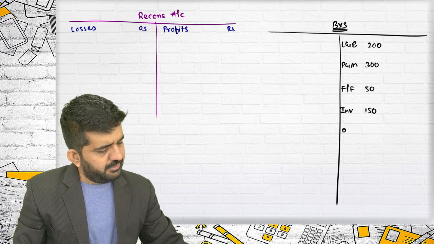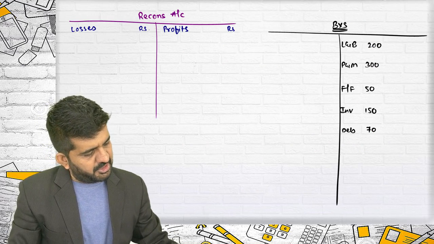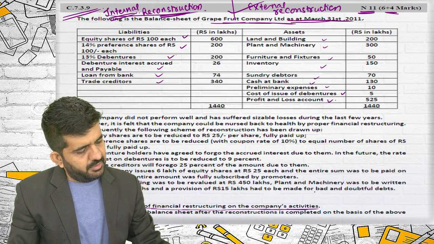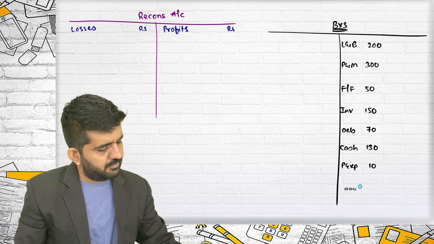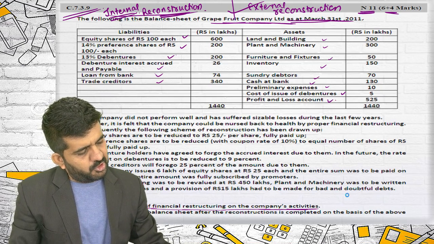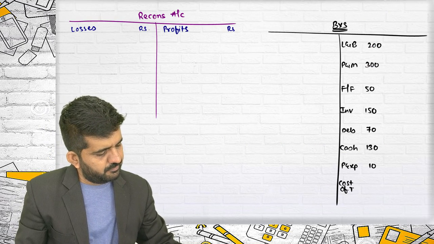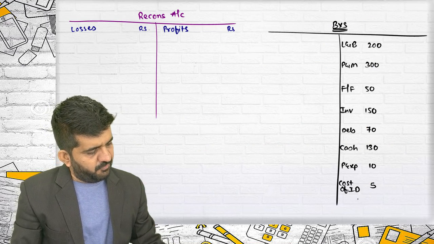Debtors 70. Cash at bank 130. Preliminary expenses 10. Cost of issue of debentures 5. Profit and loss account 525.